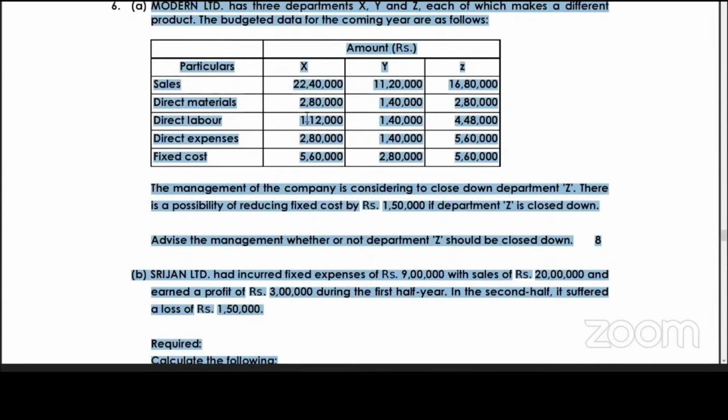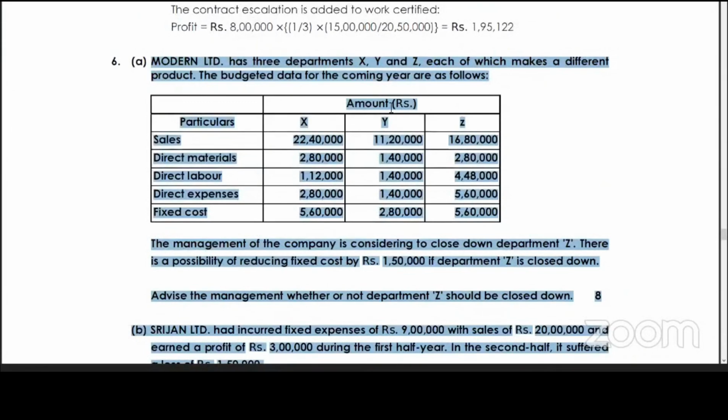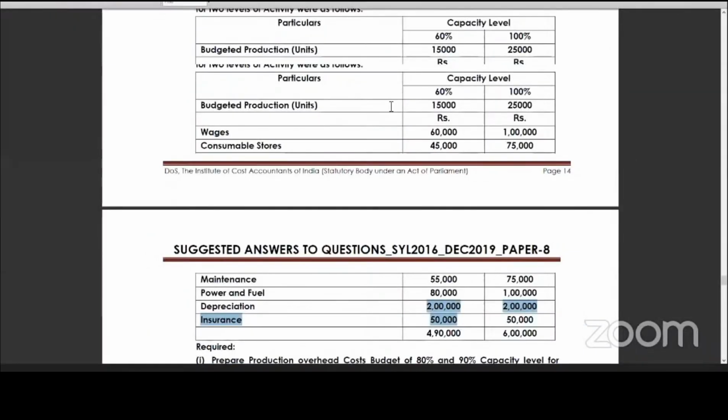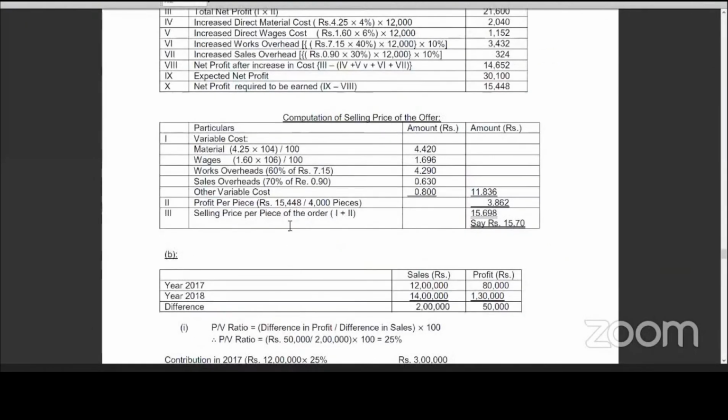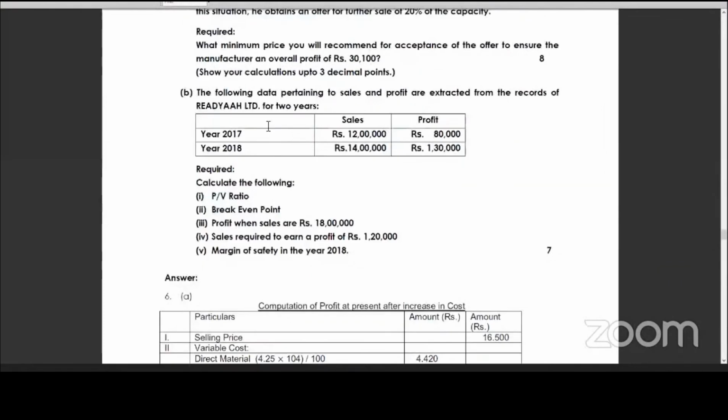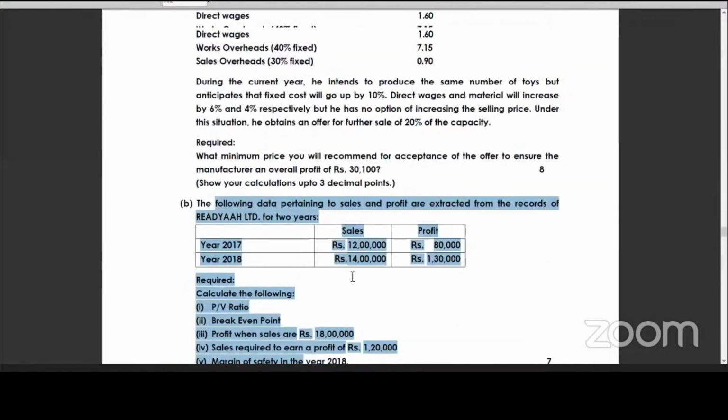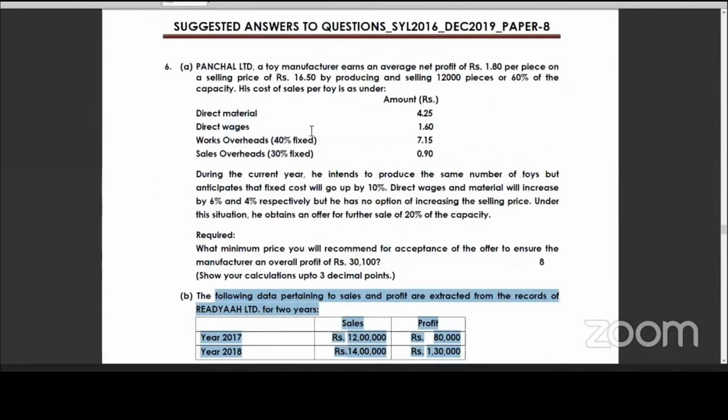December paper is also here. What have they asked there? This is December 19. You can see marginal costing. What question is it? The changes in profit by changes in sales. And the small sum they have asked. And then you can see marginal costing. This one we have done in the class, 15 marks. So next marginal costing, 15 marks. So sum number 6 is marginal costing.